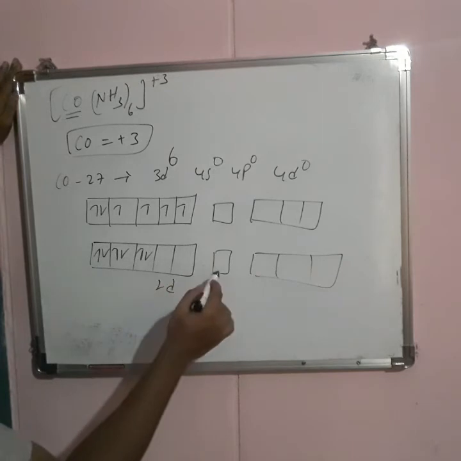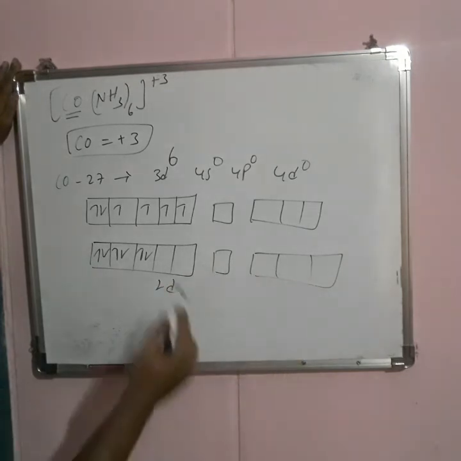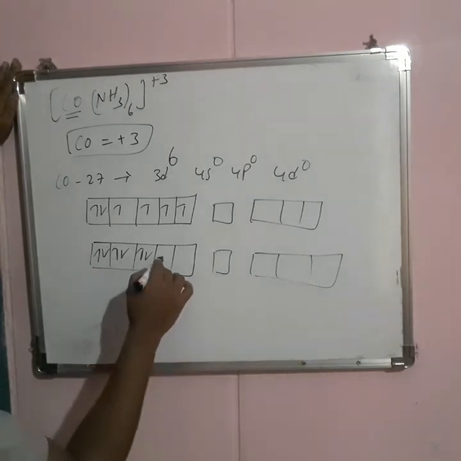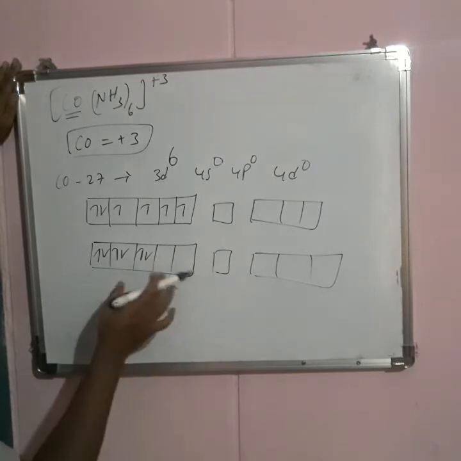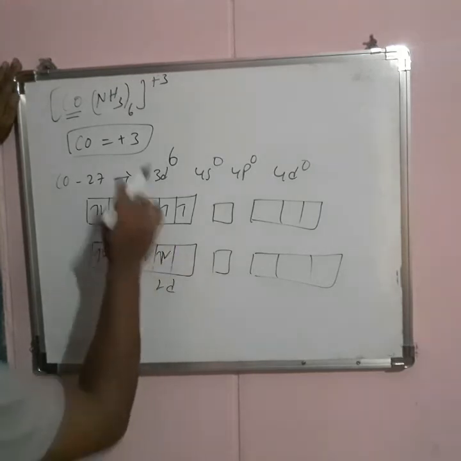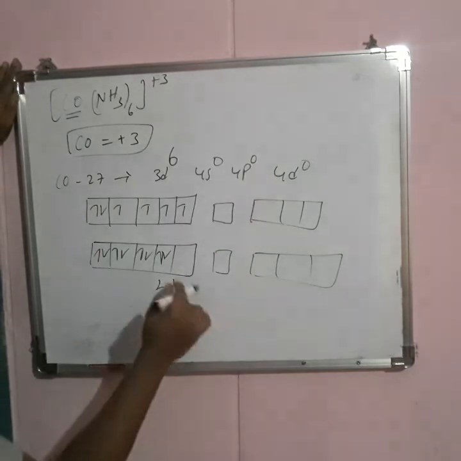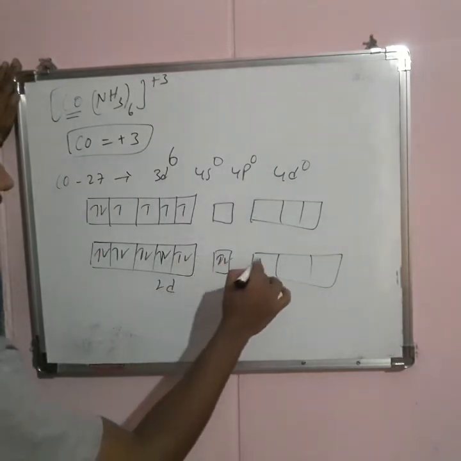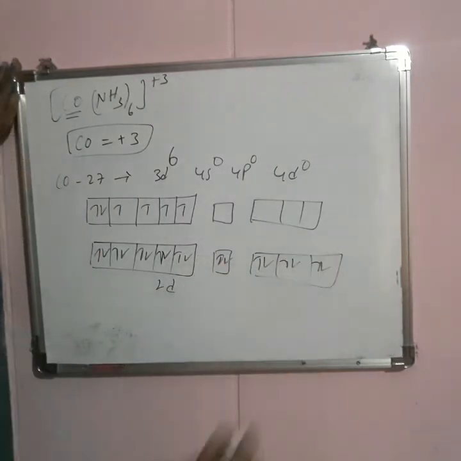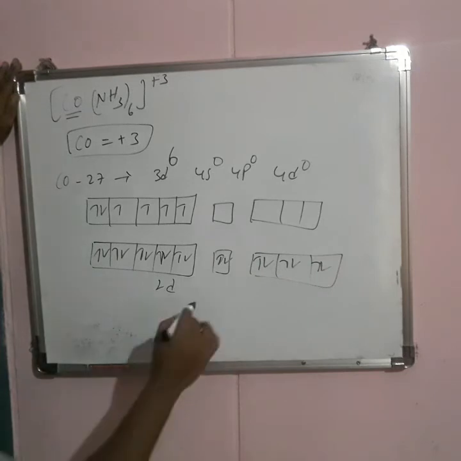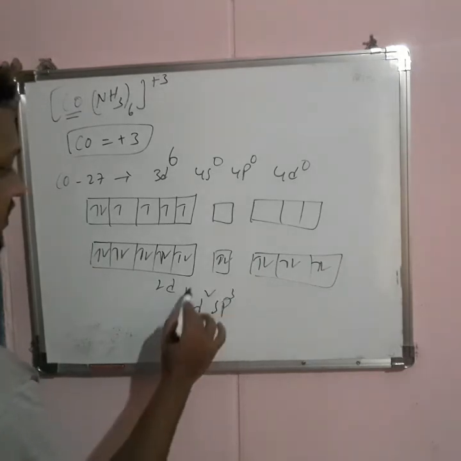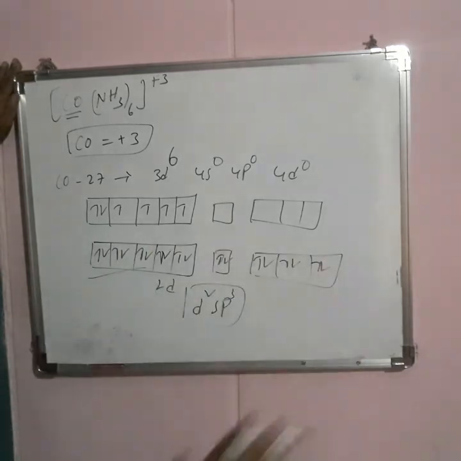The 2 d orbitals, 1 s orbital and 3 p orbitals intermix, and it forms d2sp3. So this is inner d orbital hybridization. 6 ligands can donate a pair of electrons to the 6 vacant orbitals. It is diamagnetic in character because all electrons are paired.